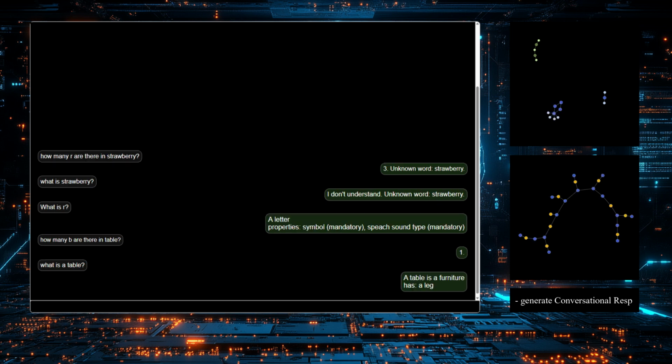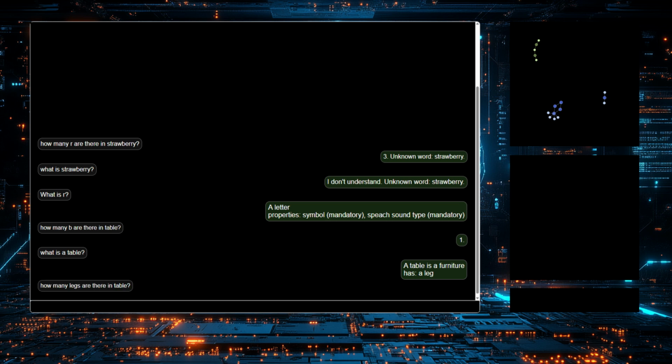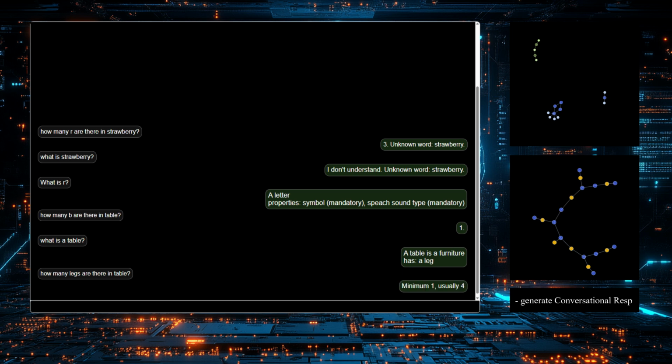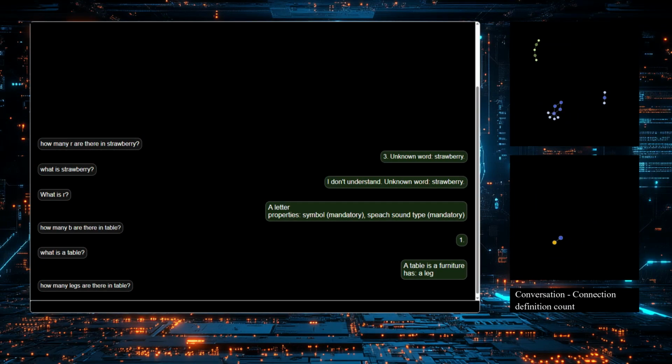Looking at the answer, we should be able to ask about something completely different. Let's ask, on purpose, in exactly the same way. How many legs are there in table? The answer is completely different, and we can check the skill that was launched to generate the response. Count definition connections. What it does is getting elements from the input, reading details of relations between objects from the knowledge memory, and generating the response.